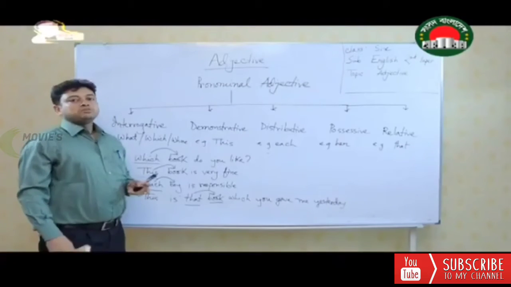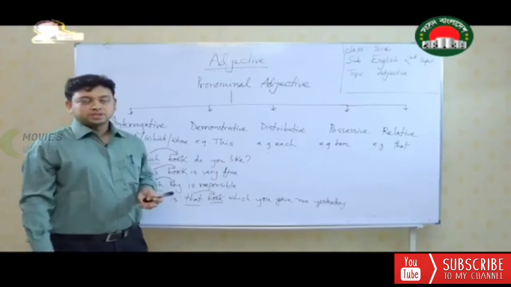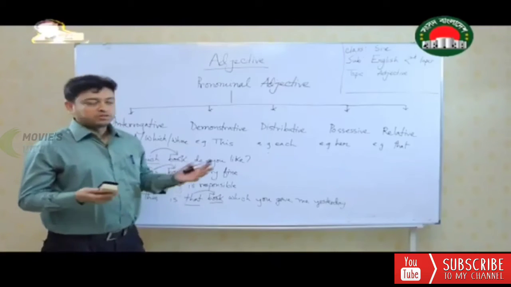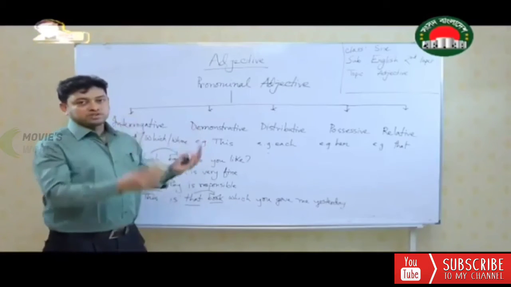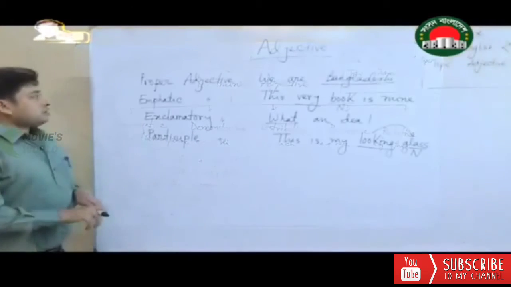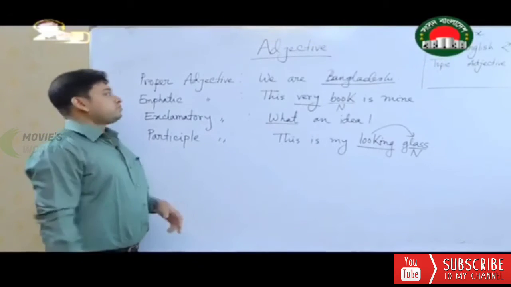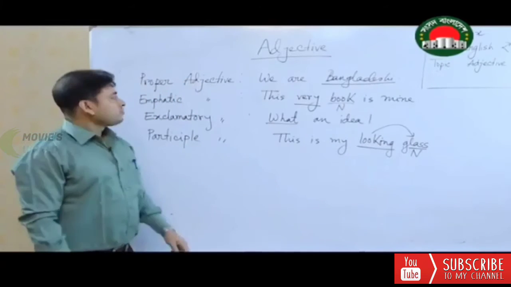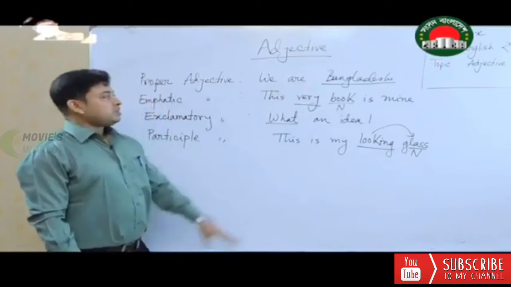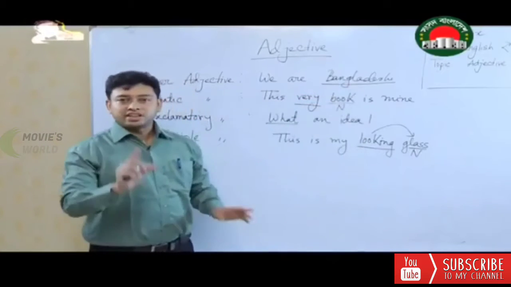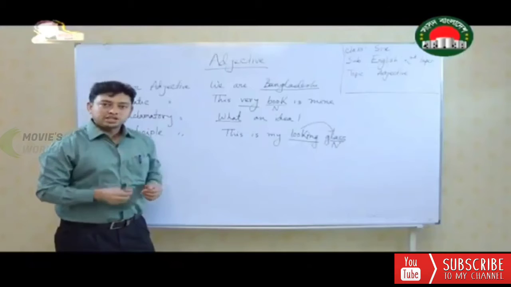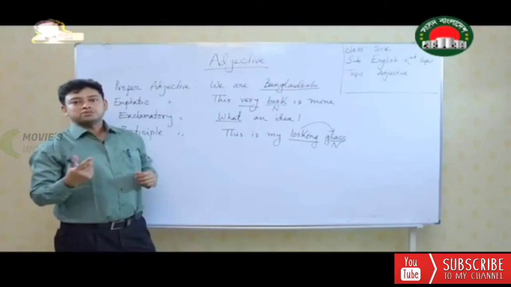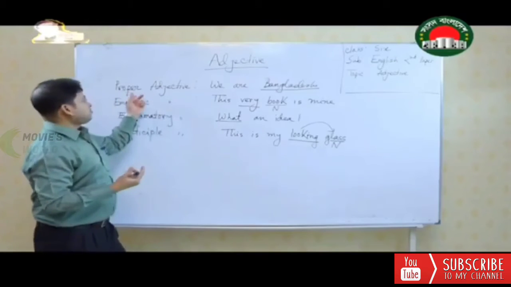Now there will be some more adjectives. Now these are the most important adjectives. That's why I'm giving some examples so that the whole chapter of adjective becomes very clear to you. Now some other examples of adjective. The first one is proper adjective. We are Bangladeshi. The word Bangladeshi has come from Bangladesh. We know that the name of a country is a noun, a proper noun. So any proper noun becomes an adjective, and the name is proper adjective.